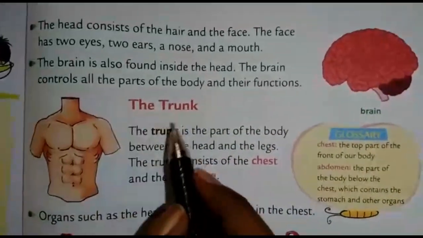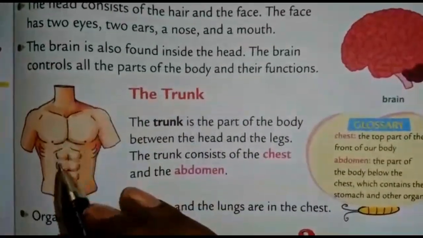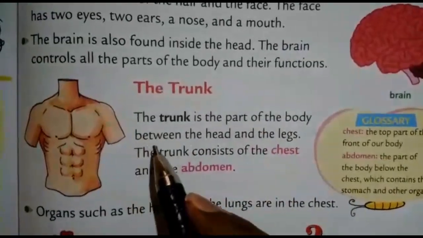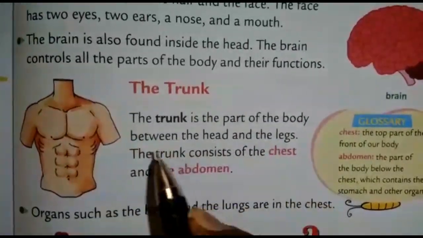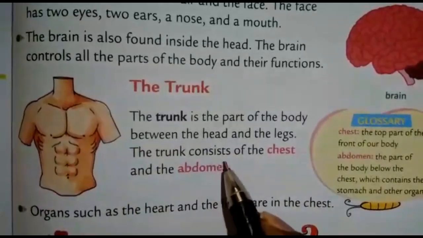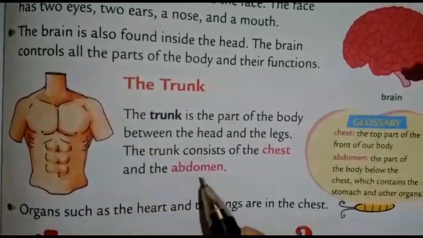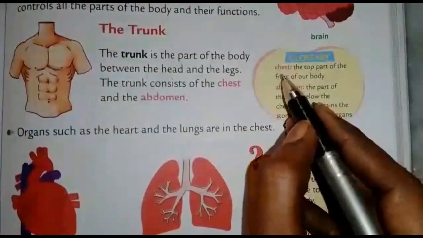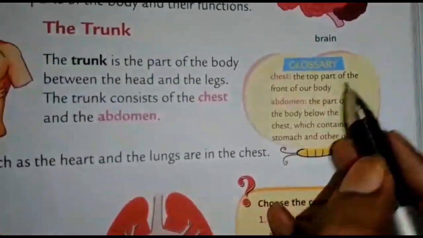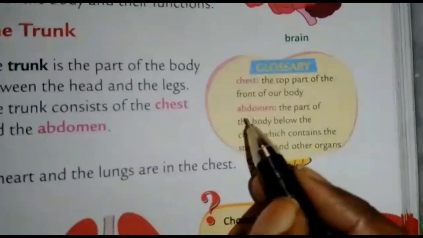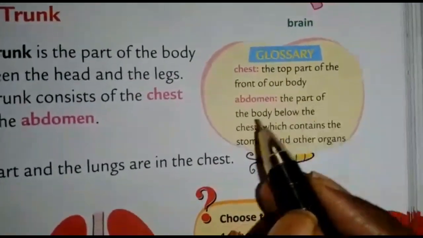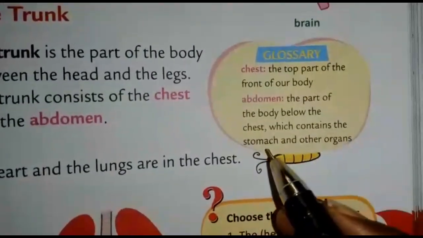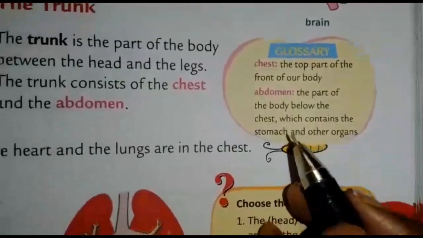Next, the trunk. See, children, this is trunk. The trunk is the part of the body between the head and the legs. The trunk consists of the chest and the abdomen. Chest, the top part of the front of our body. Abdomen, the part of the body below the chest which contains the stomach and other organs.